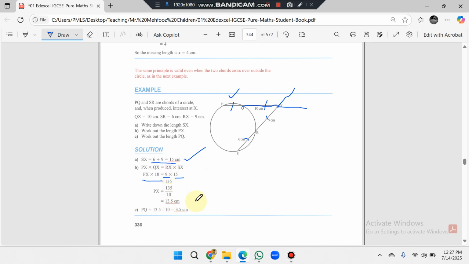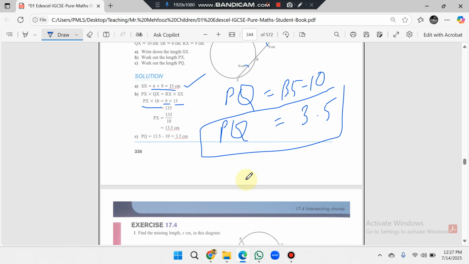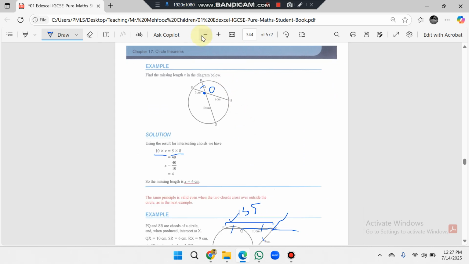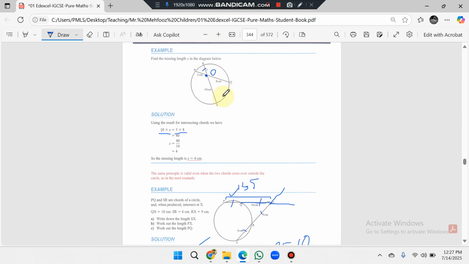PX is equal to 13.5. It means that the total length PX is equal to 13.5. To find the value of PQ, PQ is equal to 13.5 minus 10, so it becomes 3.5. This is the value of PQ. Any problem in this example? Now you have to do these two examples quickly. Then I'll give you some questions from the exercise. Okay, do these examples quickly.